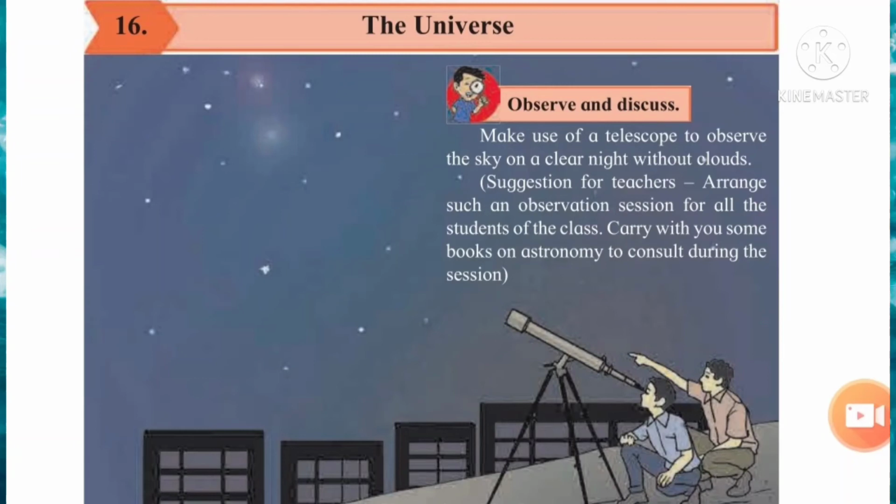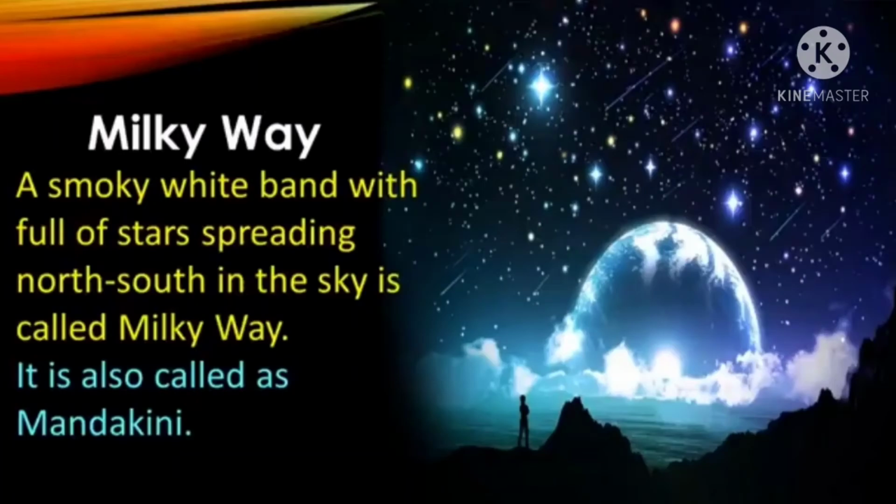Observe and discuss. Make use of a telescope to observe the sky on a clear night without clouds. So what do you observe in the clear sky on a dark night that we have to see in this lesson? You will see a smoky white band full of stars spreading north-south in the sky. This is the Milky Way and it is also known as Mandakini.